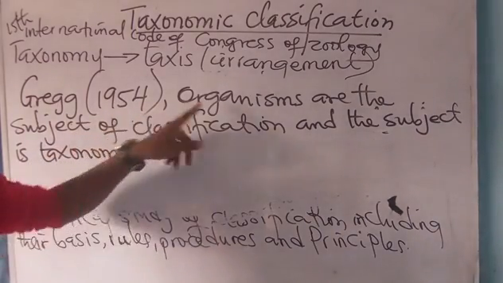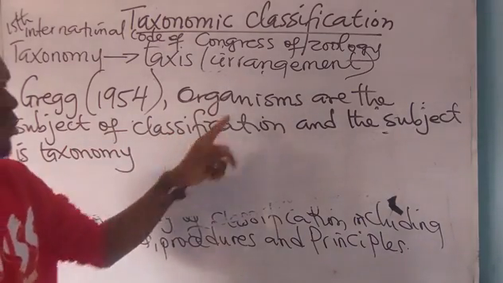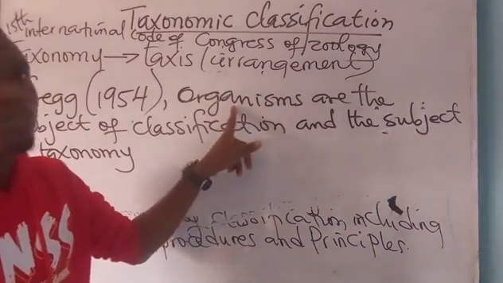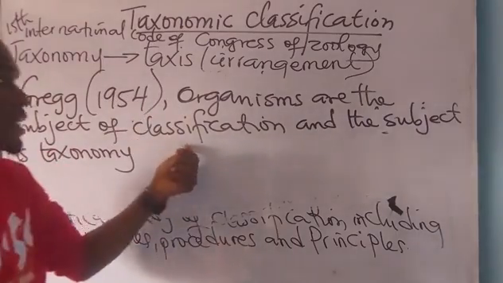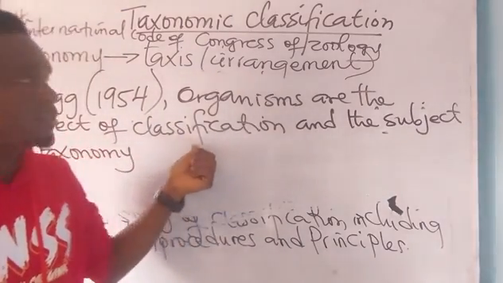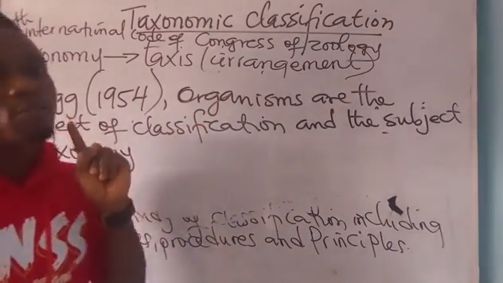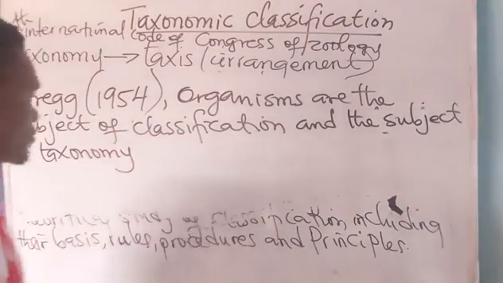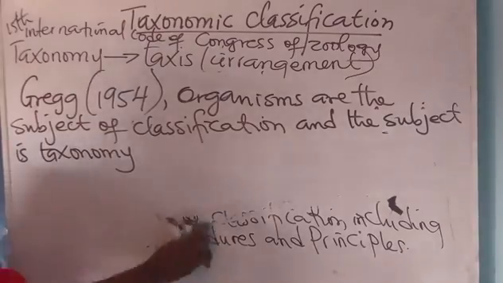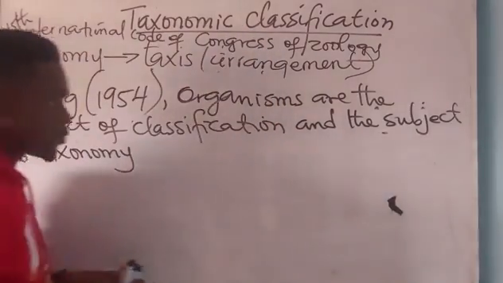So for there to be classification, organisms must form the subject, must be the central reason for classifying. You cannot just classify anything. Species have to be present, just as I said, that species are the fundamental unit of classification. Do not forget that.